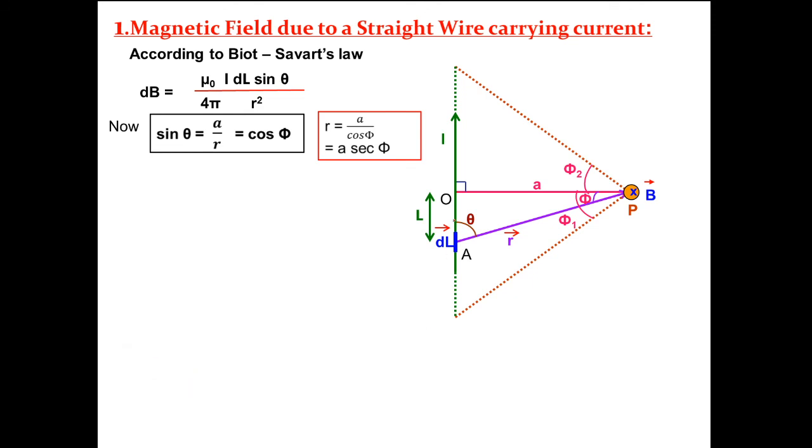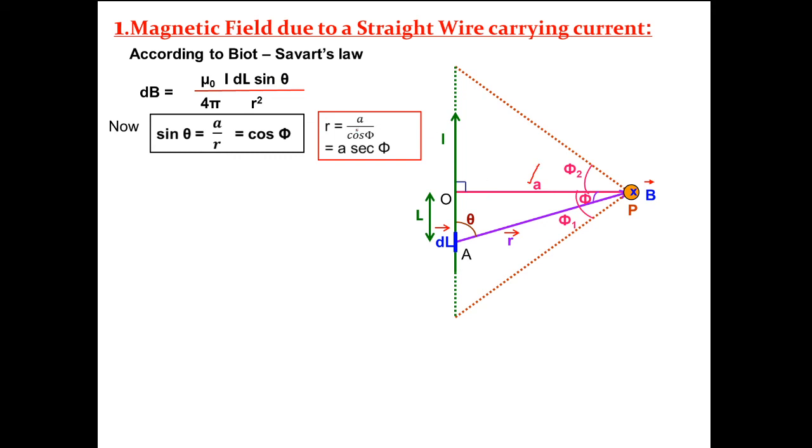This one is the dl, making angle theta with r, and we want here the magnetic field at point P. So see, sine theta is equal to perpendicular by hypotenuse, and the same value will be cos phi, where phi is the angle at point P. The distance of point P from this current carrying straight wire is a, means the perpendicular distance.